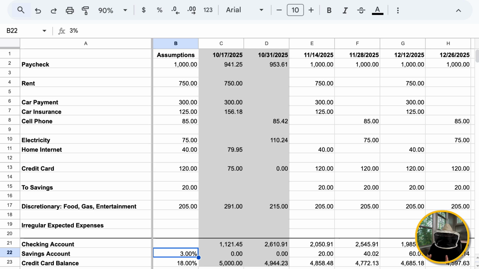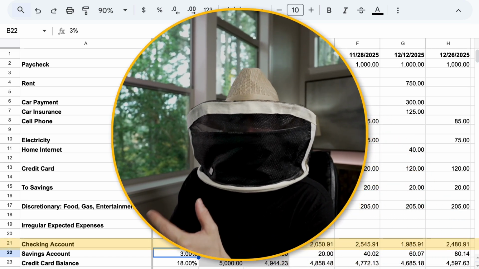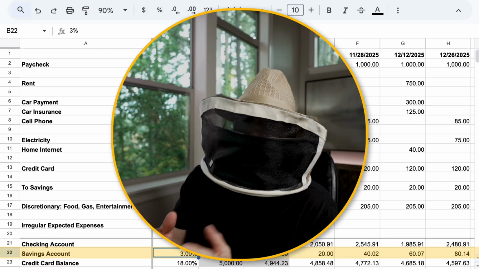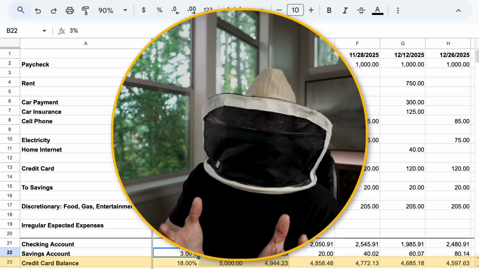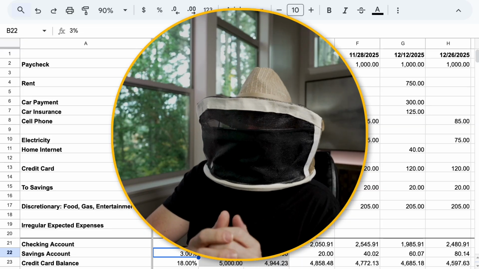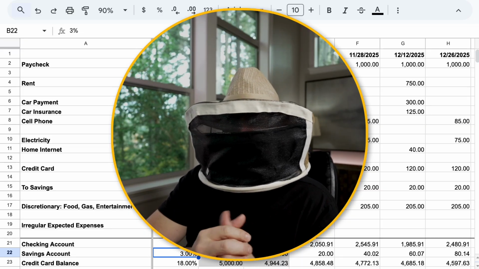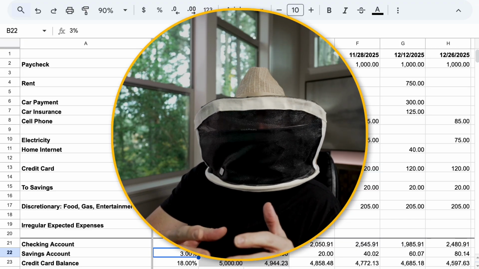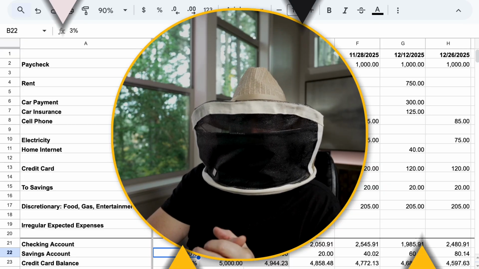You may decide you don't want to keep so much money in checking. So as long as enough is still in checking, take the excess and put it into savings. You may decide that you don't need anything in savings. You just want to attack that debt, so you're going to put it all into the credit card. You may be someone who follows a Dave Ramsey, who wants that protection of, say, $1,000 put away in savings first before you attack the credit card. And you can make any of those decisions that you want, but now you can make them in an informed way so that you know what's going to happen over time after you make those decisions.